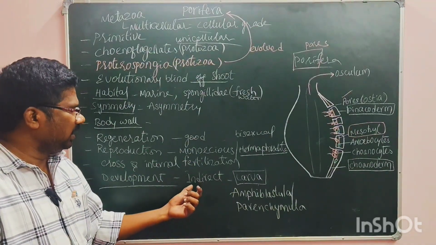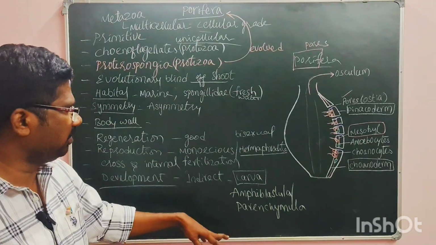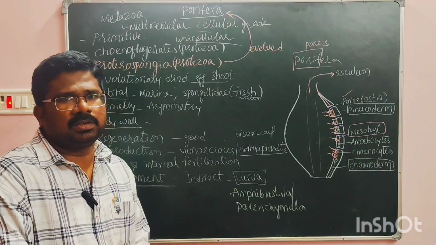Development, if you see, is indirect development. In the life cycle we see the larval form. The larval form is called amphiblastula and parenchymula. With the Cnidarian characters, we will meet later.